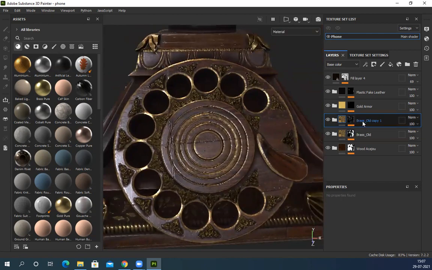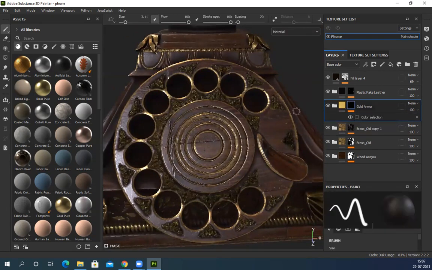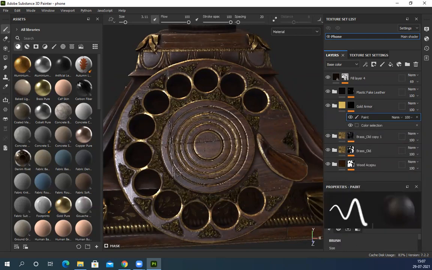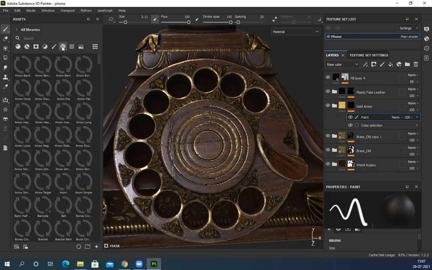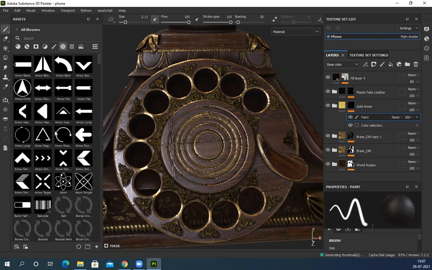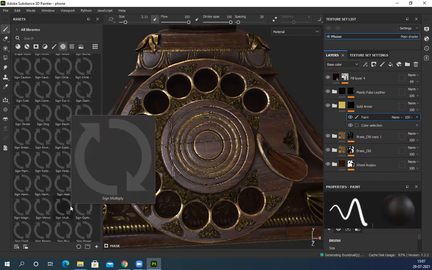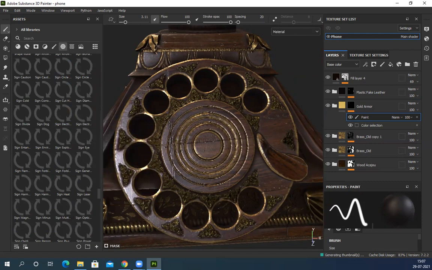I can duplicate a new material and build it, so I can use this one. Then add a stroke, the stars and all this design we are going to use. Those stars and all these things are already there in FF5. Okay, 50 and alpha, just scroll down and see.